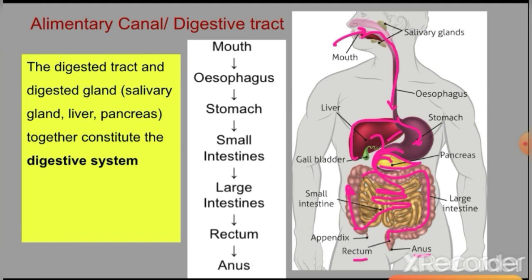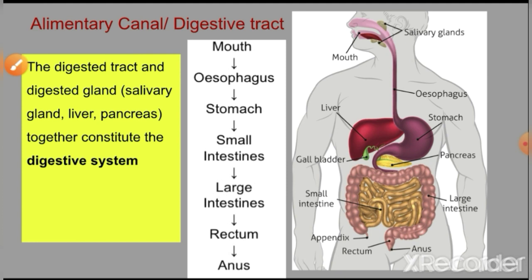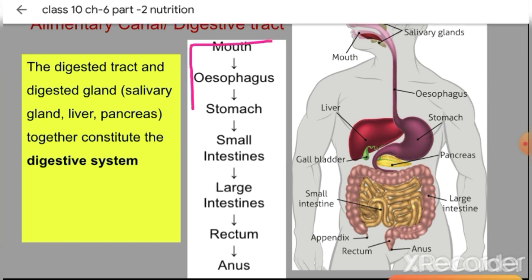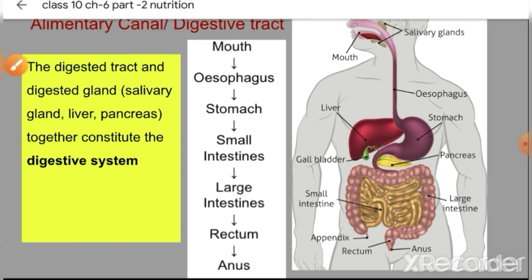Now let's understand how the digestion takes place in all these parts. Before that, you could see here this flow chart. This is what is called the alimentary tract or the digestive tract. This tract explains that food first enters into the mouth, then the esophagus, then the stomach, then the small intestine. These are all the organs involved in the digestion process. That is why this whole pathway is known as the digestive tract.